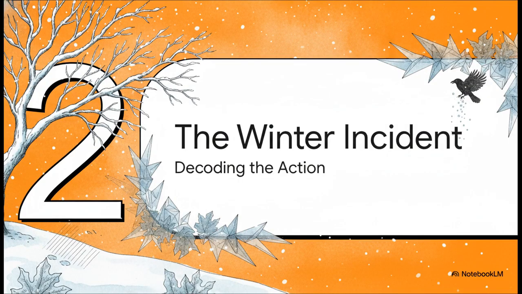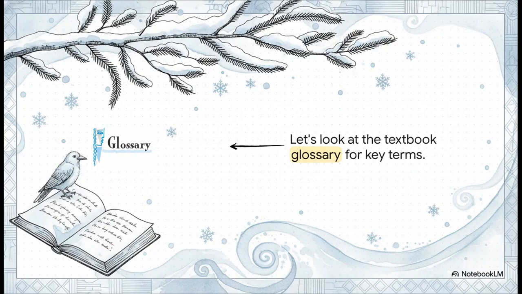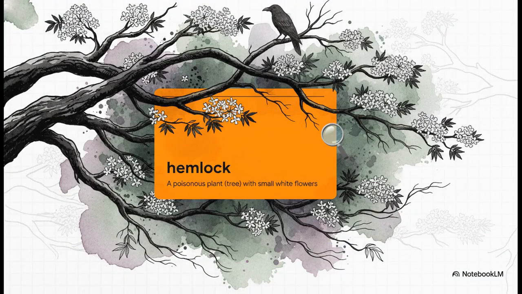Section 2. Decoding the winter incident. Let's break down exactly what physically happens here. Now, to decode this correctly, we must start with the vocabulary. Connecting right back to your NCERT textbook glossary for key terms is always the absolute first step in mastering any poem. So our first key term is hemlock. A hemlock is defined as a poisonous plant or tree with small white flowers. And I really want you to focus on that word, poisonous. The poet isn't standing under some cheerful, bright tree, right? He is standing under a plant associated with toxicity, darkness, and danger.